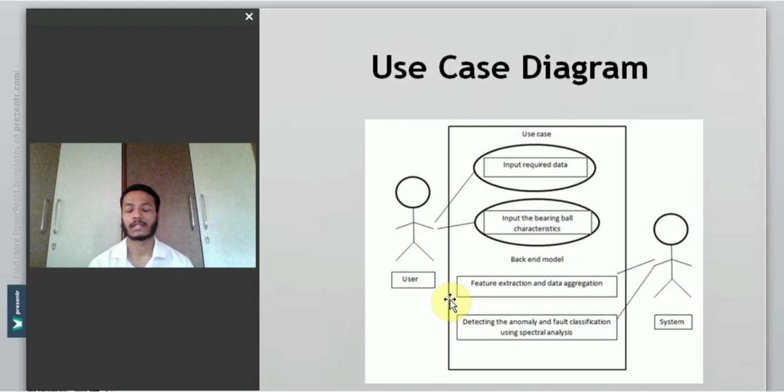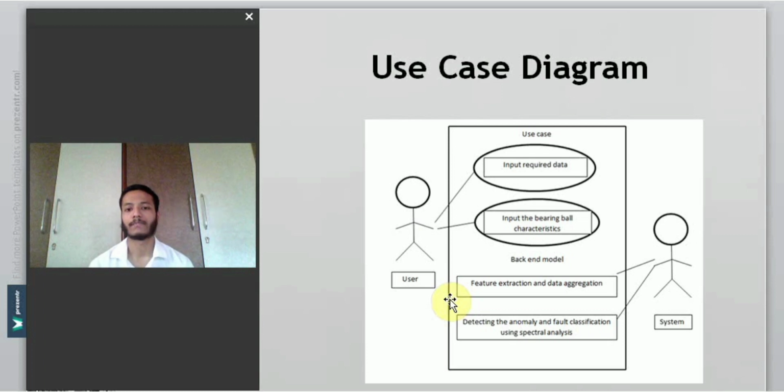Then the further work is done by the backend model, which performs the feature extraction, the data aggregation, the anomaly detection and the fault classification. Talking about spectral analysis, as defined here in the fault classification part, it is also a method used in fault classification which uses the power spectrum method.